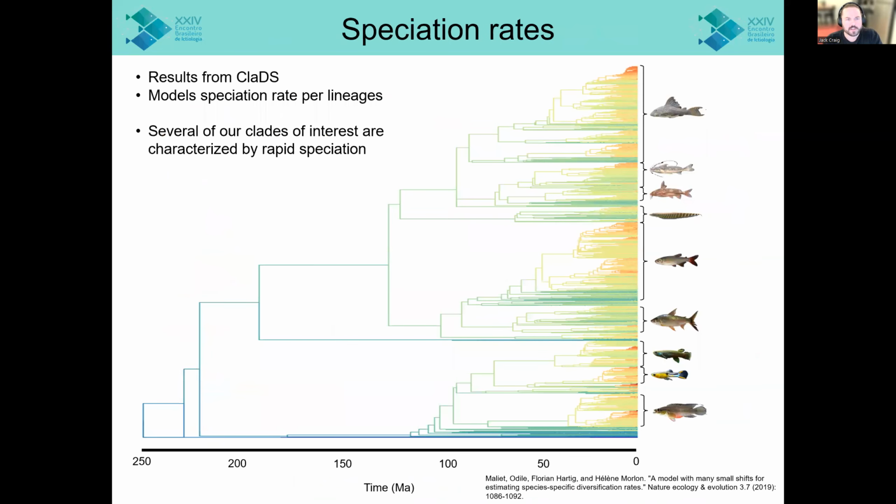So the first result I want us to look at here is the per lineage speciation rates for each species in the tree. And this is the result from a model called ClaDS. And what I want you to notice is that many of those clades we're interested in are characterized by high rates of speciation, shown here in warmer colors. But at the same time, there are a lot of low speciation rate clades present here as well.